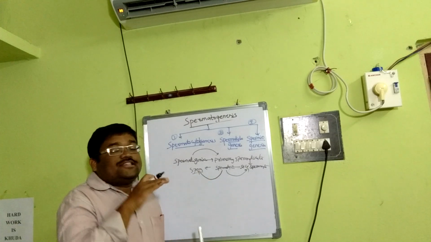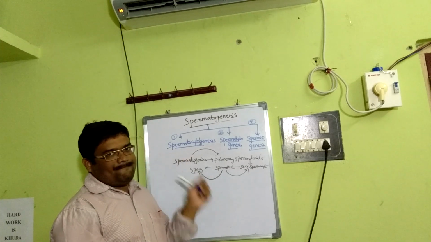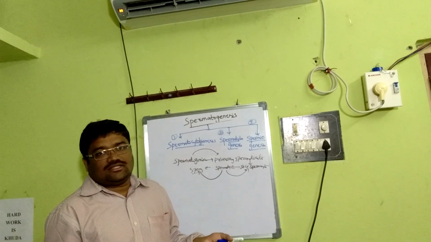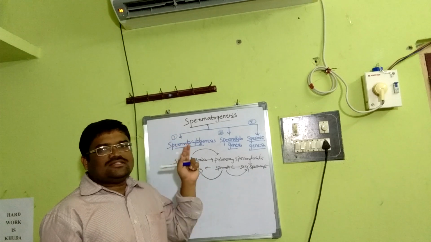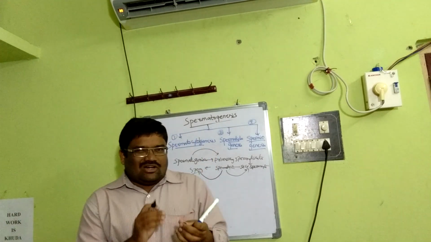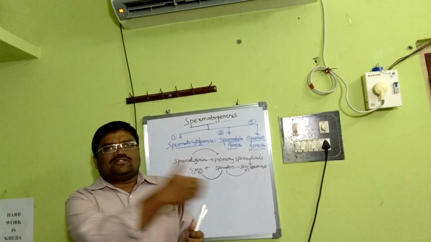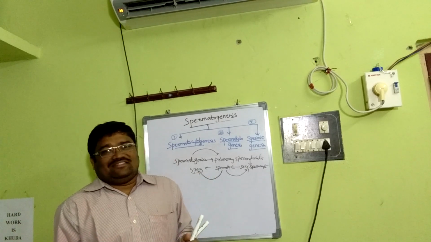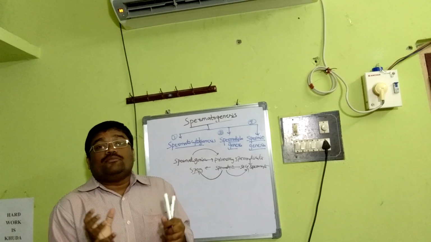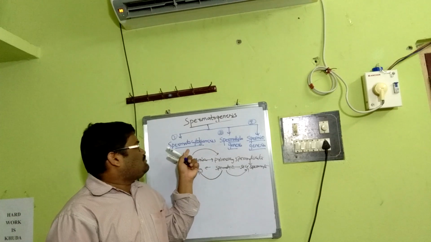I told you already, sequential changes that ultimately lead to production of sperm is spermatogenesis: spermatocytogenesis, spermatidogenesis, and spermiogenesis. It is not that simple, just spermatogonia to primary spermatocyte, secondary spermatocyte, spermatid, then sperm. It is a bit complicated and laborious process. We will discuss one by one.